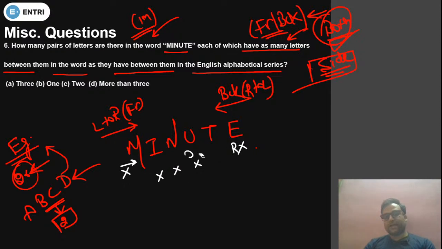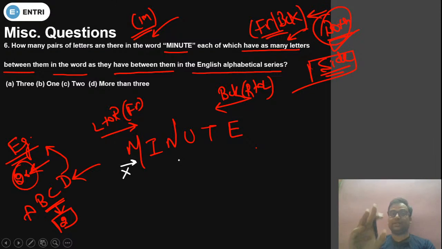Now we have to count from I. Then I will tell you the trick as well, how to solve this question quickly in the examination. But first I will tell you the basic method. This is the basic method and it will take time, but when I tell you the trick, this question can be solved within less than 30 seconds. So I will tell you the trick too, no need to worry.